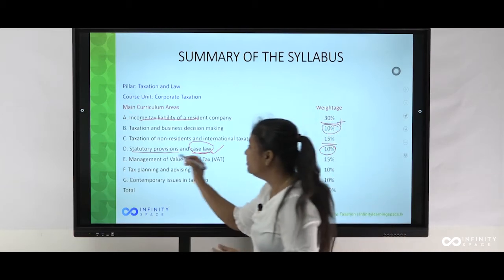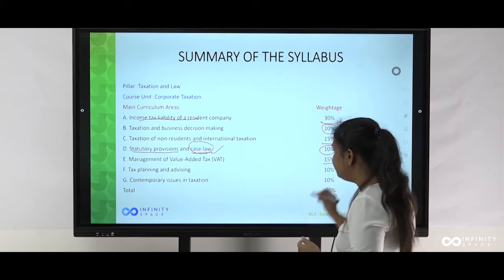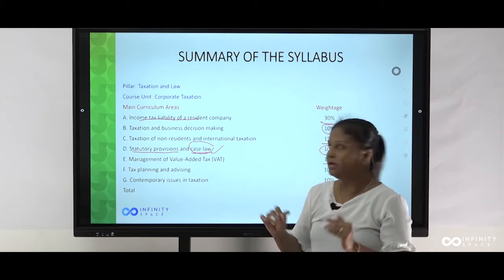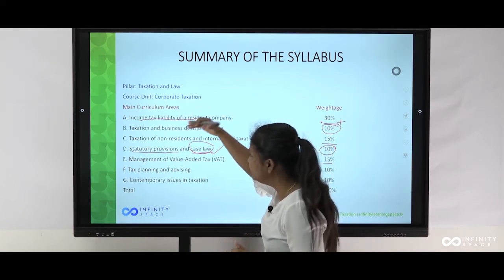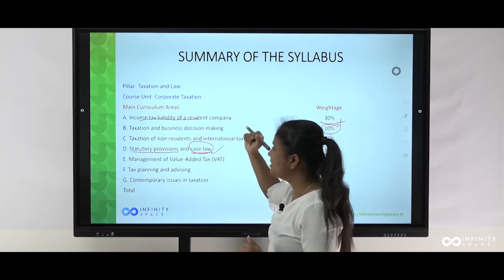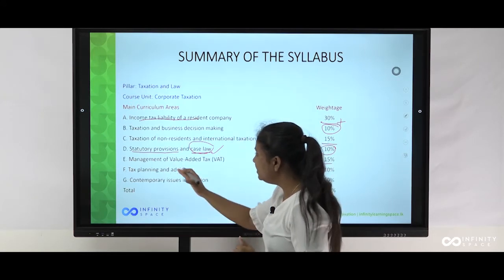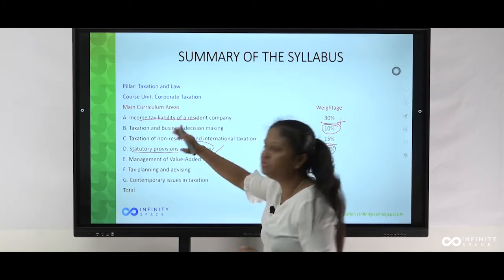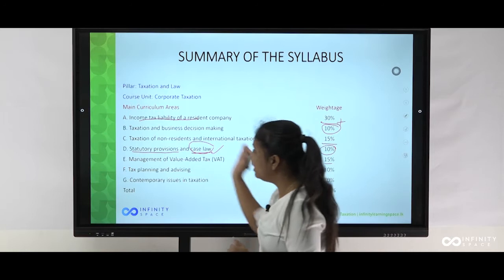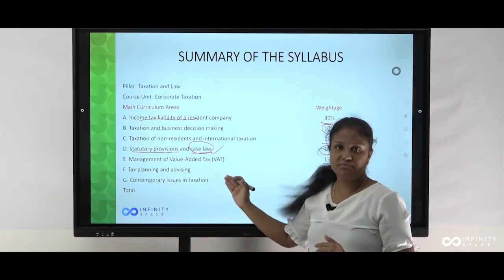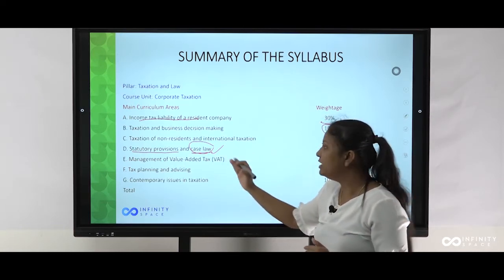And the second part after that, which is E, management of value added tax, which is your 15% syllabus area, very critical. All these things, income tax liability of a resident company, business decision making, non-resident taxation, statutory provisions, and I am taking tax planning and advising, are more or less very much linked to Inland Revenue Act number 24 of 2017. But this is governed by a separate act, number 14 of 2002, the Value Added Tax Act.